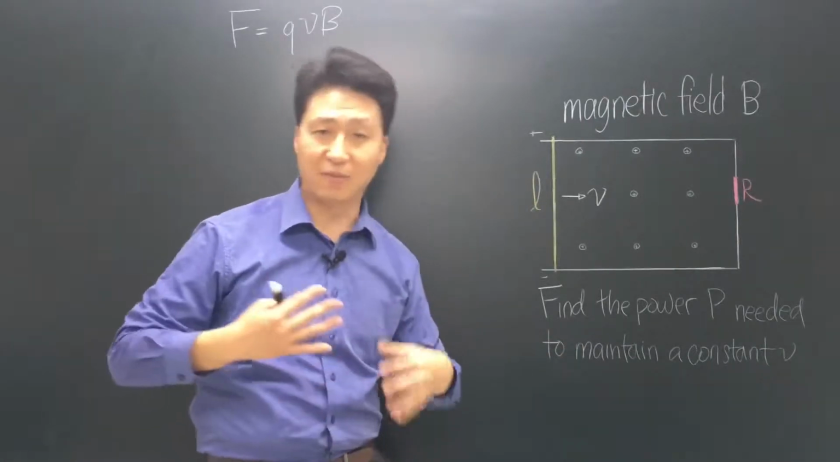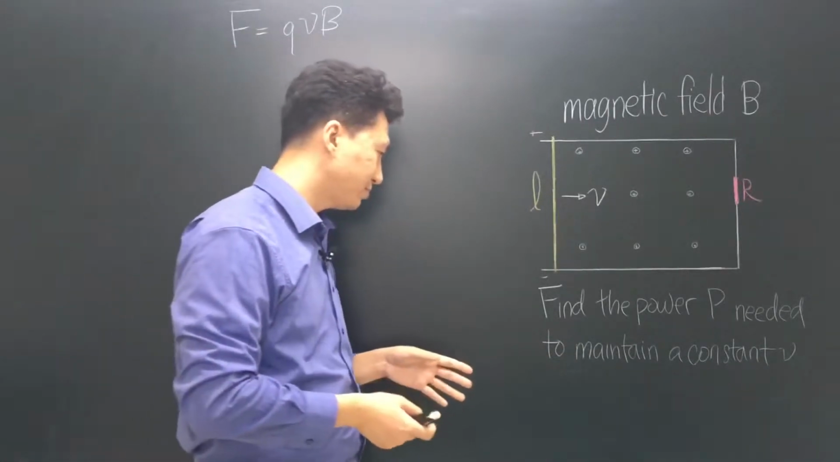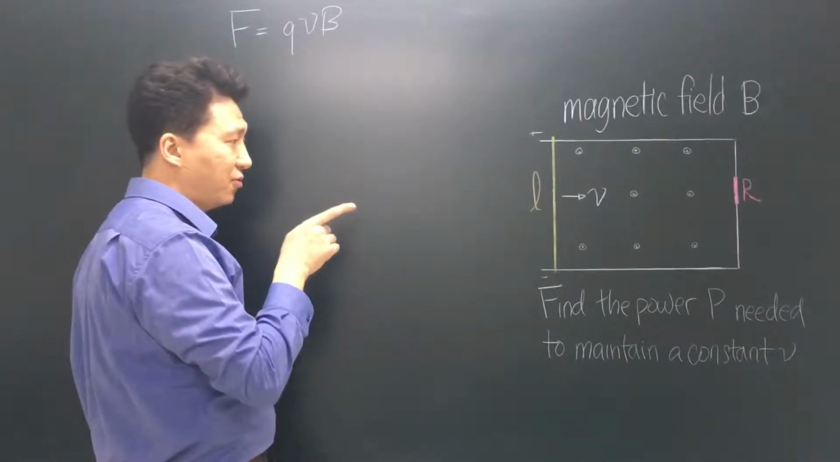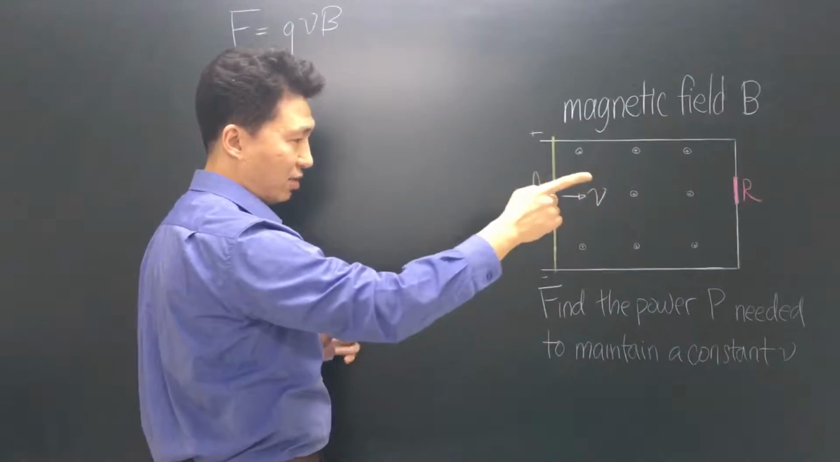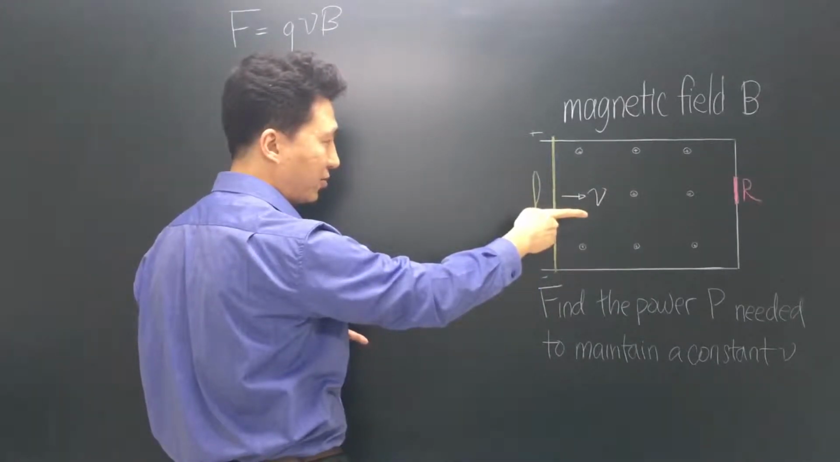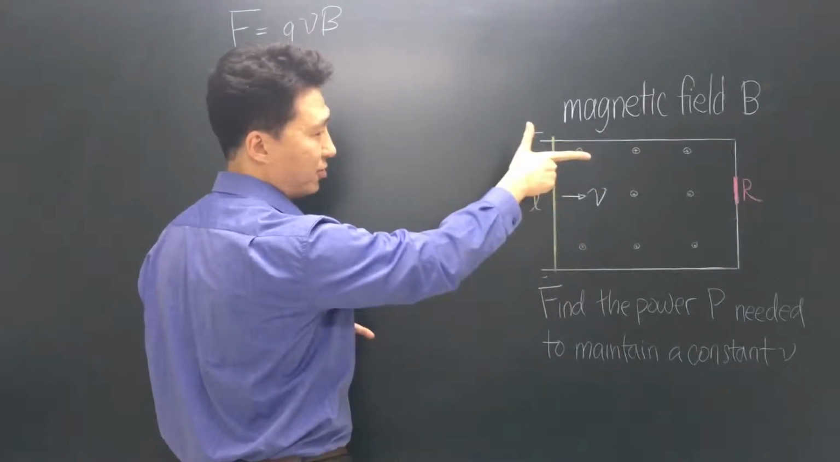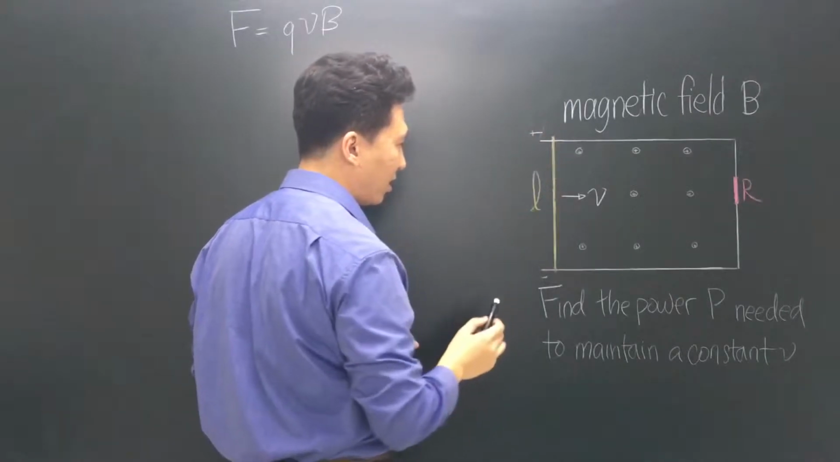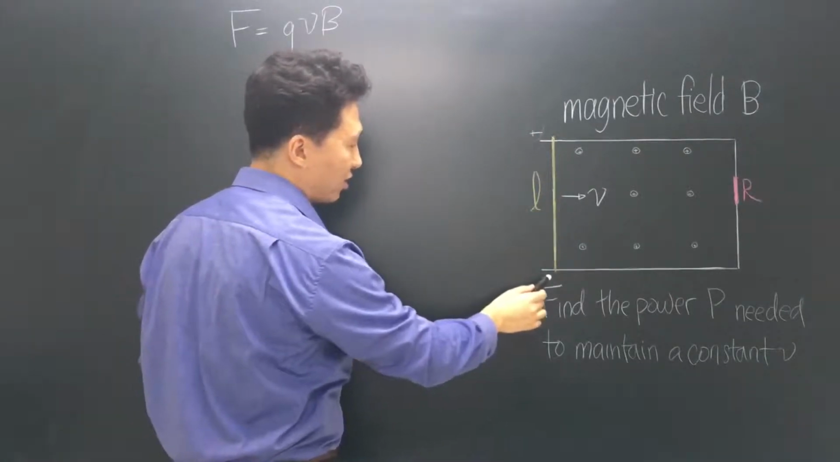So let's understand what's happening here for a moment. If it were a charge, it would move in this direction, and by the right-hand rule, with a magnetic field going inwards, the force must be upwards. So the positive charges are being forced to the top, and the negative charges are being forced to the bottom.